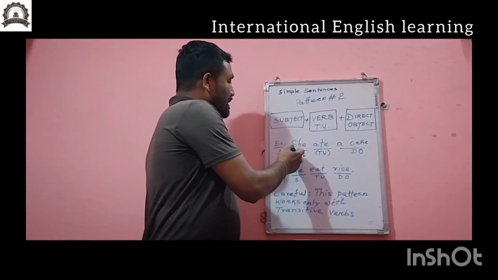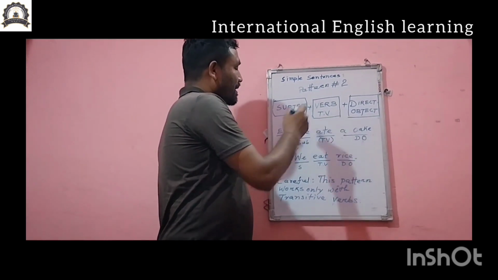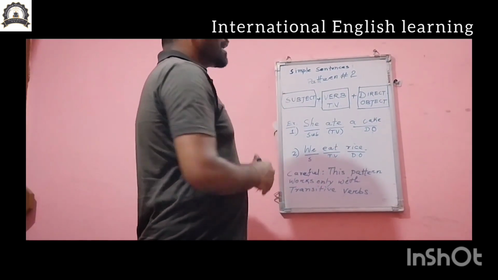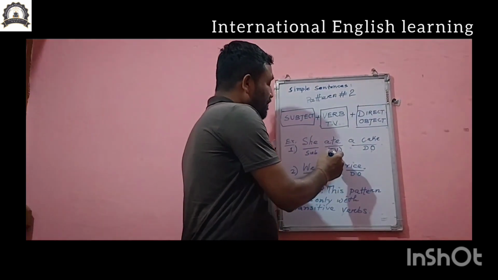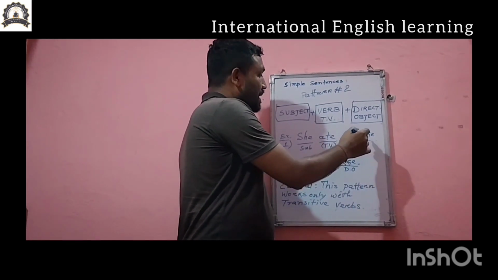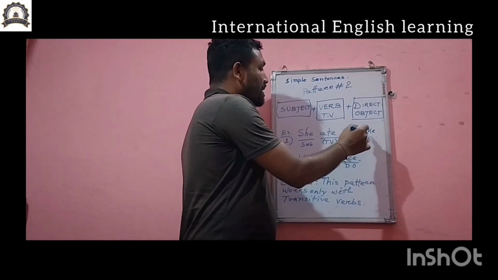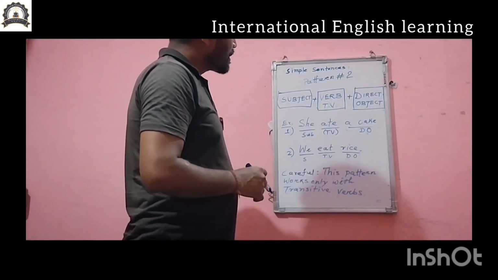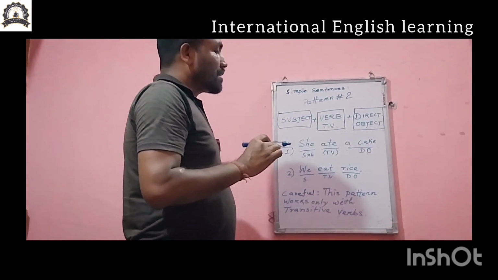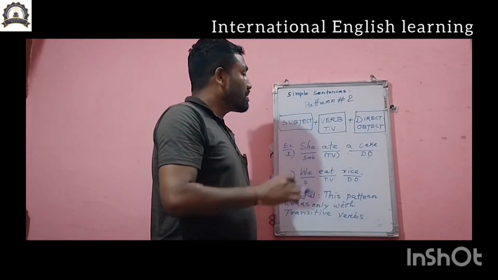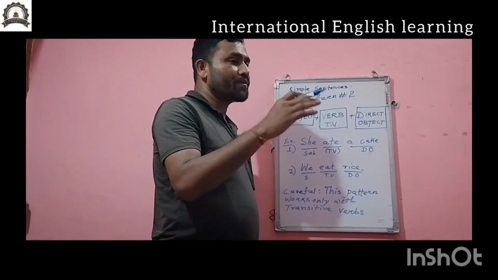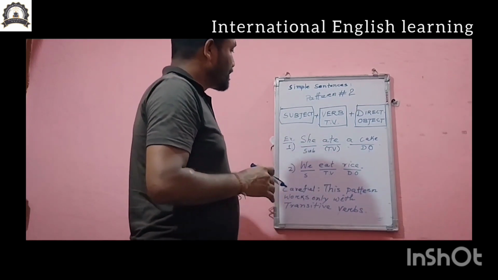So here, she ate a cake. She is a pronoun here, ate is a transitive verb. Why is ate a transitive verb? Because this verb has taken an object to complete its meaning. Here the direct object is a cake. The object which indicates a specific thing is called a direct object.